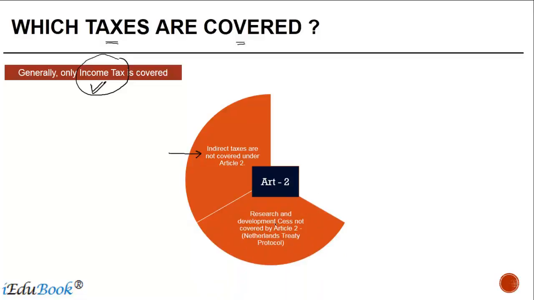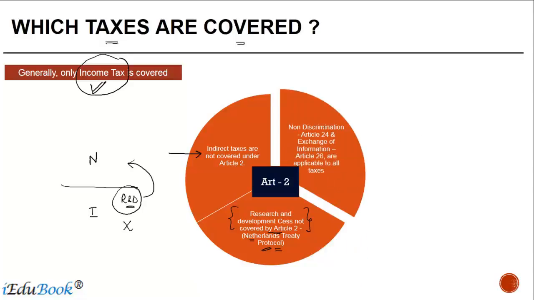The research and development cess is not covered by Article 2. Now, this is one exception which has been specifically made in the treaty which India has with Netherlands. In the protocol to that, it has been said that research and development cess is not covered by Article 2, which means that if there is a Netherlands company which pays an R&D cess in India, right, it cannot claim a credit for this in Netherlands. Why? Because this is not covered as a part of tax.